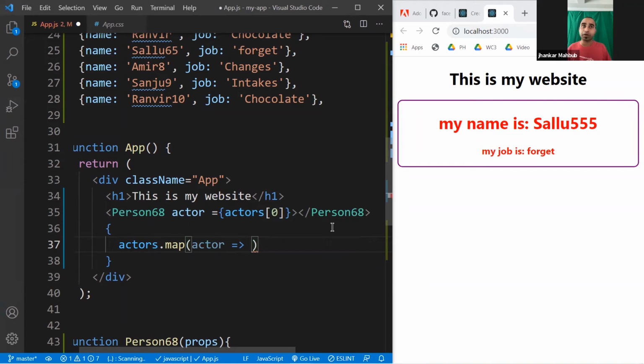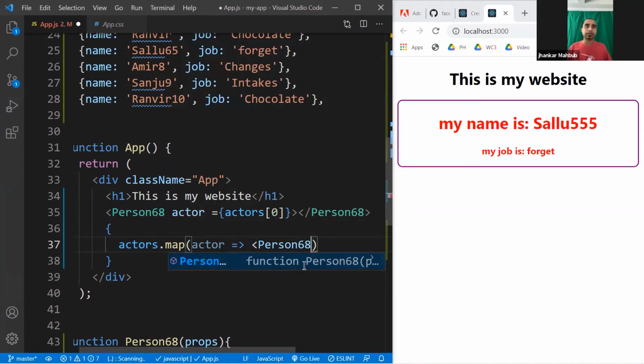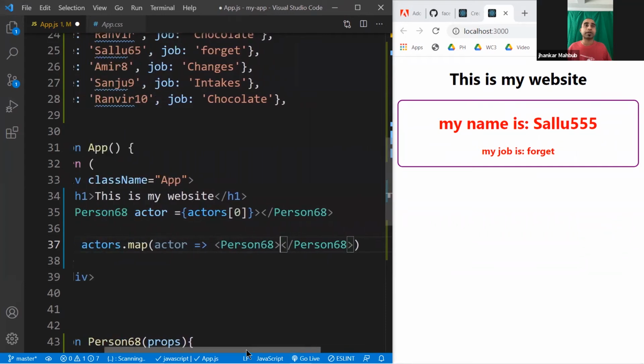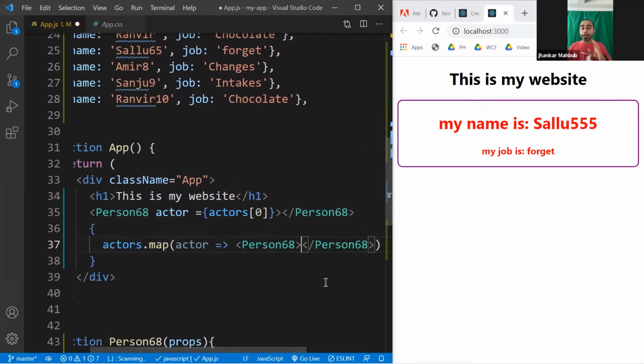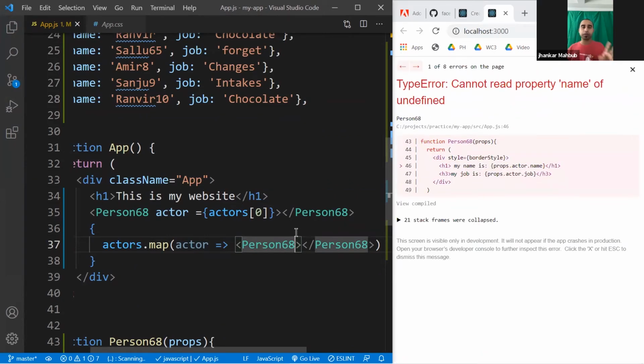And you can write it or you can copy it, doesn't matter. So you can write it like a person, and then close it. So this is the way you are actually creating a component for every item of the actors. Right now we are not using it, but you can actually do it this way. And if you do so, this will give you some hard time. We will solve it this way.